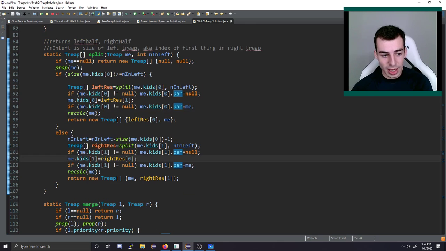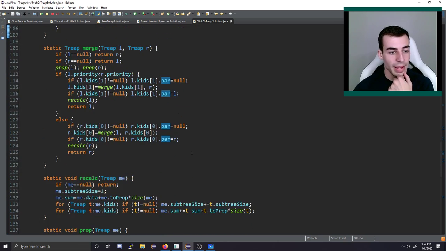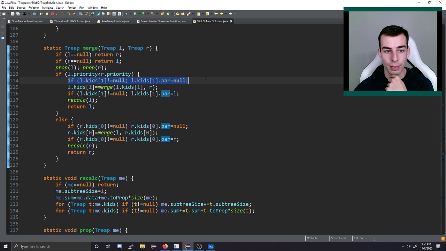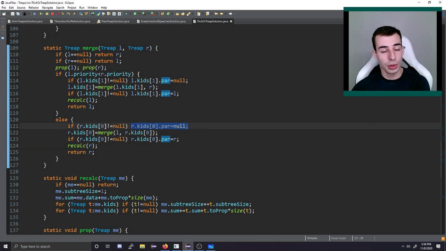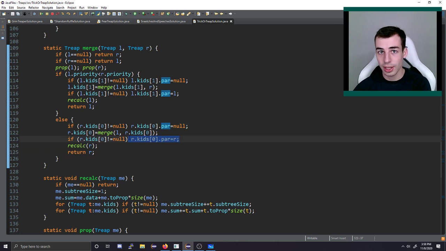So basically, every time you do any assignment for the kid, you have to remember to include these lines. And we do an assignment here, so we have to remember to include these 2 lines here. And then we do another assignment here, so you have to remember to do these 2 lines. Again, all we're doing is clearing the parent of the thing that used to be our kid and assigning the parent of the thing that now is our kid.